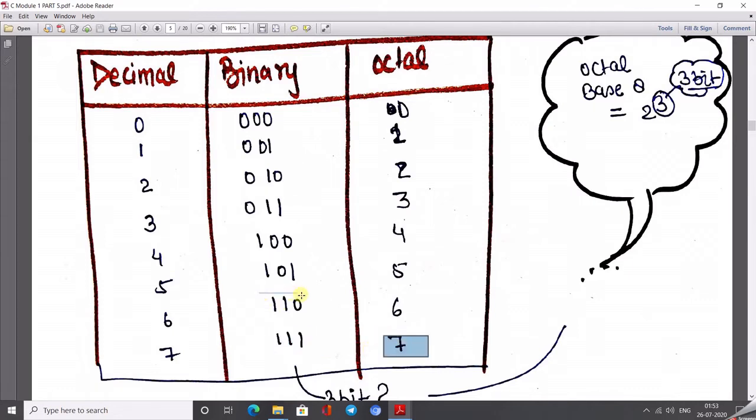When we get the 1 0 at the last position, like one place, we put the 0 at one place and 1 at the place of 2. Then 4 plus 2 is equal to what? 6. Then 4 plus 1 is equal to 5. 4 is equal to 4. 2 and 1, 3. Then 2, then 1, and then all 0, that means equivalent to 0.